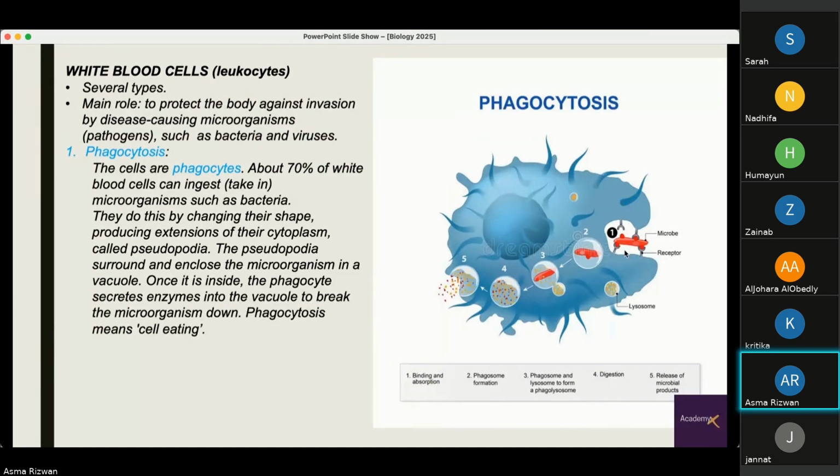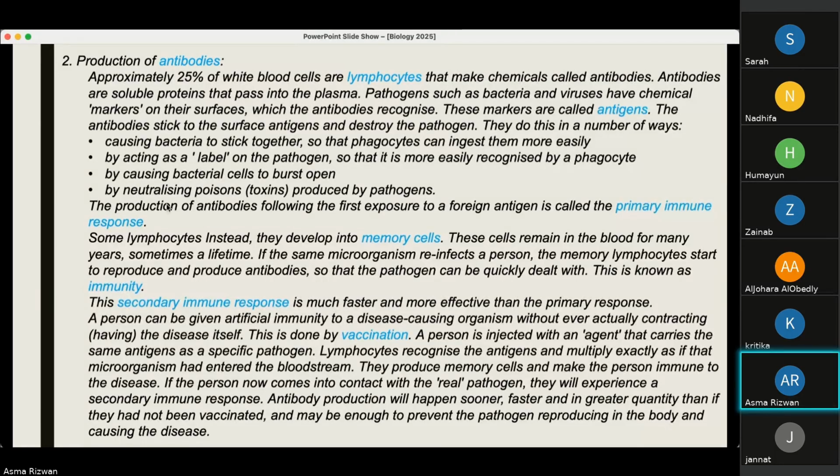So these are the extensions, cytoplasmic extensions. Here the bacteria enters. The lysosomes cause the bacteria to break down. This is the broken down bacteria, and then it is released. The other very important function is the production of antibodies, which is carried out by lymphocytes, which make up 25% of white blood cells.